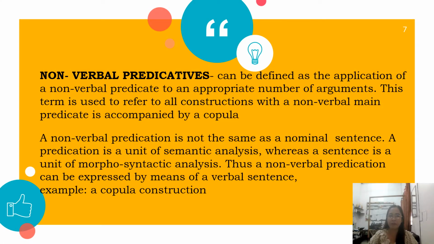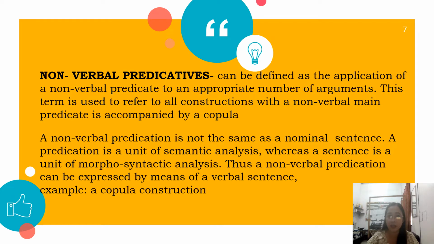Nonverbal predicatives can be defined as the application of a nonverbal predicate to an appropriate number of arguments. This term is used to refer to all constructions with a nonverbal main predicate accompanied by a copula. A nonverbal predication is not the same as a nominal sentence.